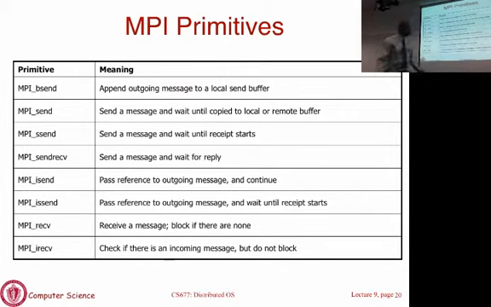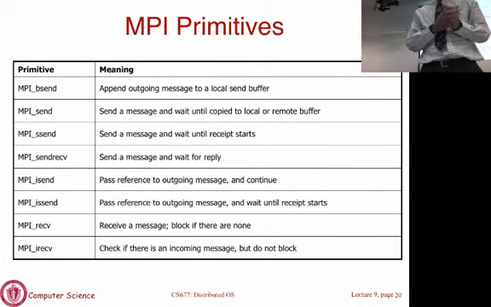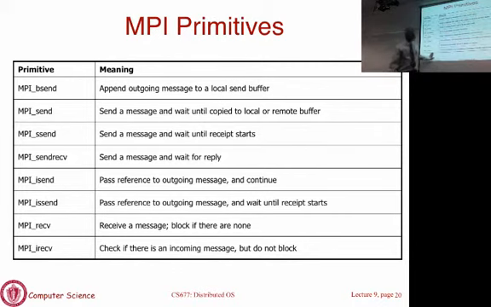Okay, you will see that there are also two versions of receive. One is a blocking receive and this is a non-blocking receive. When you call MPI receive, you will essentially block until the message is received from the server. If you use I receive, it is basically like polling. So you say, is there a message from the server? If the answer is yes, you will retrieve the message. If it's no, you just come back saying there is no message. So you keep polling, has a message been received? If the answer is no, you go off, do something else, then you poll another time and so on.